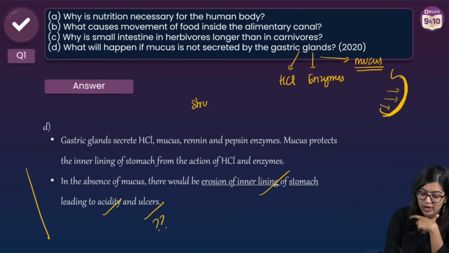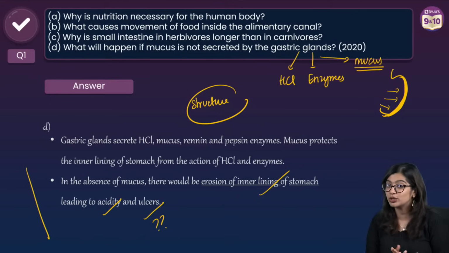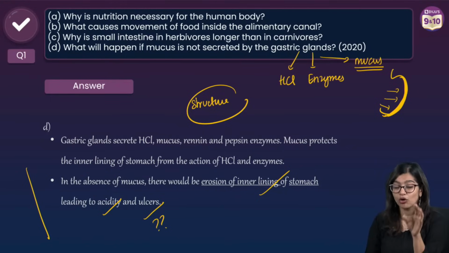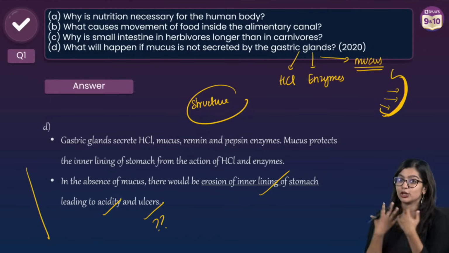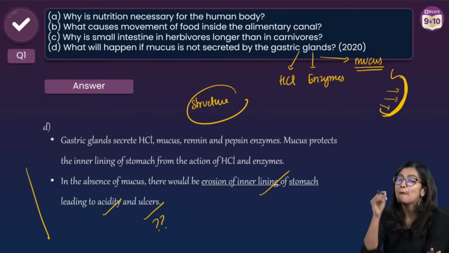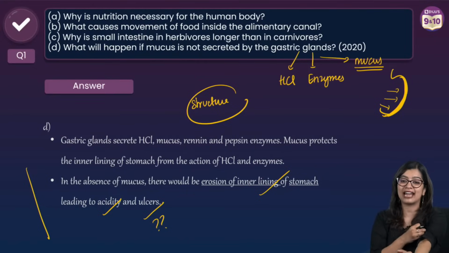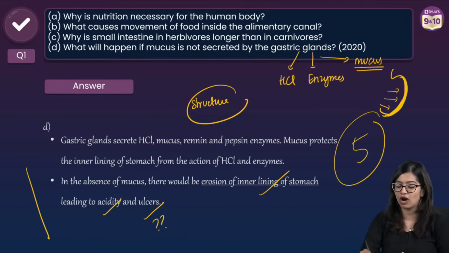So when you structure your answer well, it gives an impression to the examiner that you know your information. You are very thorough with what you are writing and you are confident. You also want to present your personality on the paper. And how do you present that personality? By structuring your answers well and underlining the important pointers. So there you go, all of you. You have got 5 marks with this question, right?